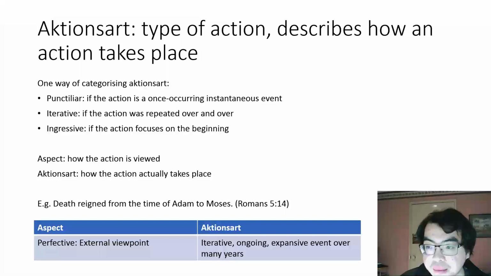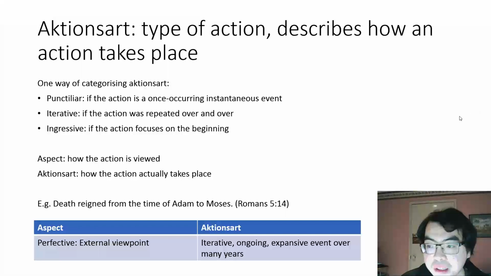So to recap, aspect is how the action is viewed, but action sat is how the action actually takes place. For example, "death reigned from the time of Adam to Moses." Here the aspect is perfective as it gives an external viewpoint, but the action sat is iterative as it describes an ongoing expansive event over many years.